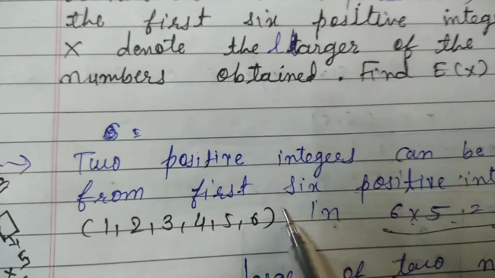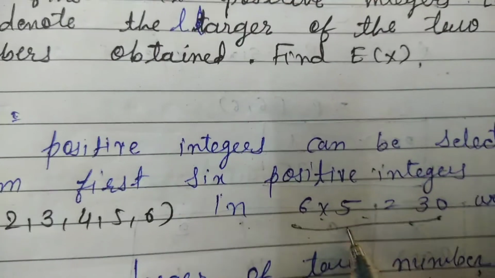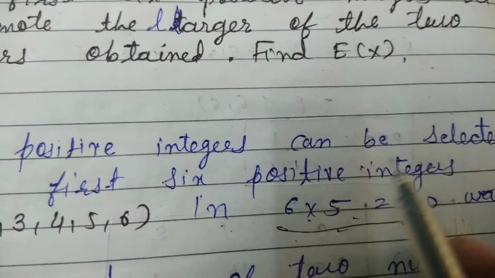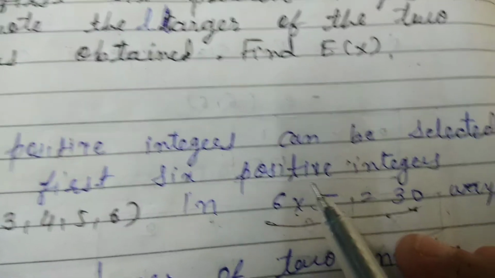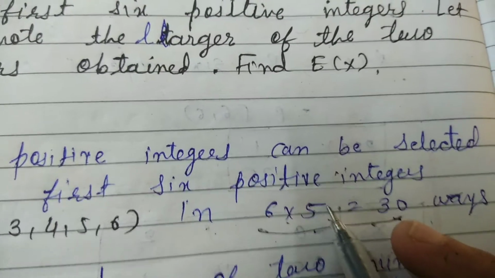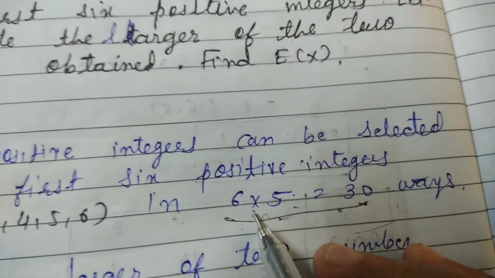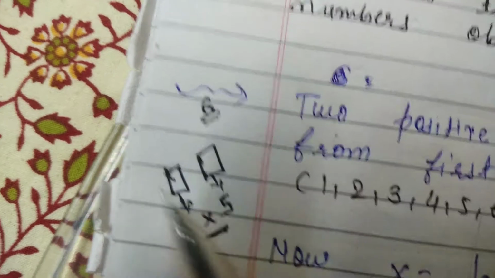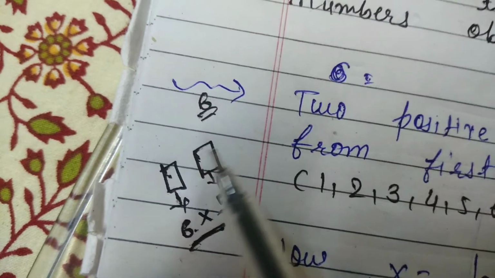Now we know the first 6 positive integers are these. In 6 into 5 equals 30 ways. Now you know the permutation we have done. It is a question of arrangement: two places we have to fill and we have 6 numbers. How can we do it? The first place we can fill with any of the 6 numbers. Whichever number we have used, we will not use it again.